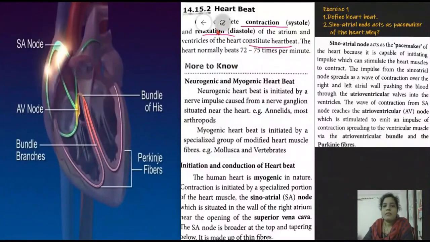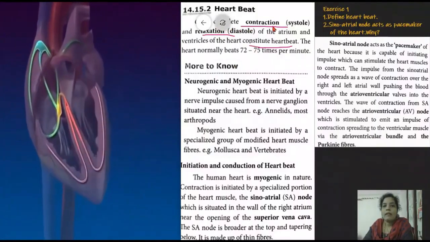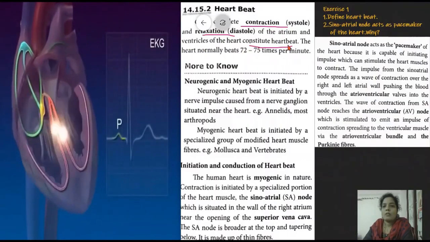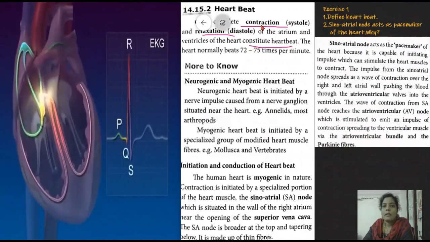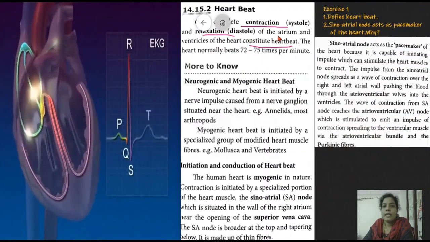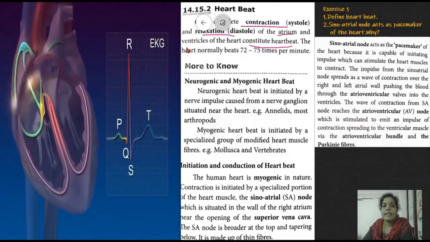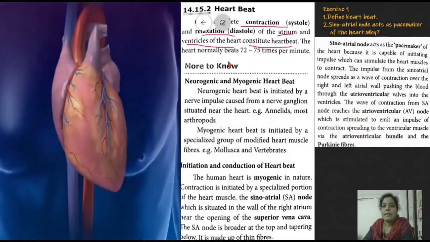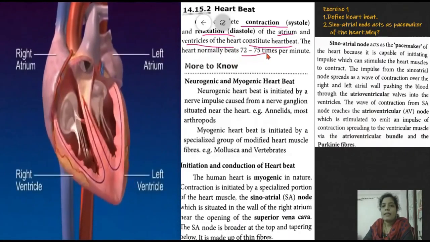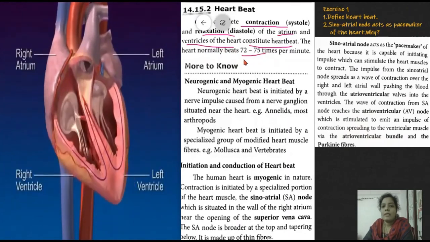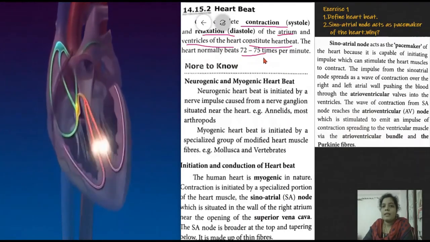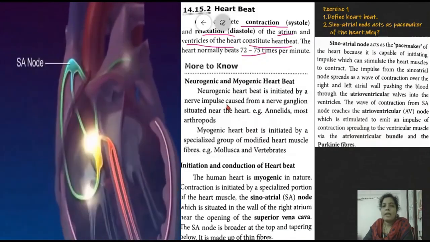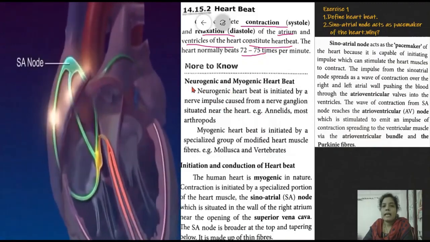So let us see what is heartbeat. One complete contraction and relaxation of the atrium and ventricles of the heart constitute heartbeat. The heart normally beats 72 to 75 times per minute. So what is heartbeat and how many times? Now next we have to see neurogenic and myogenic heartbeat.